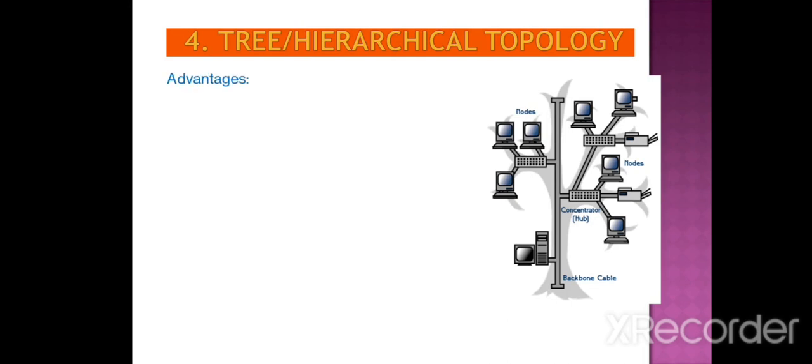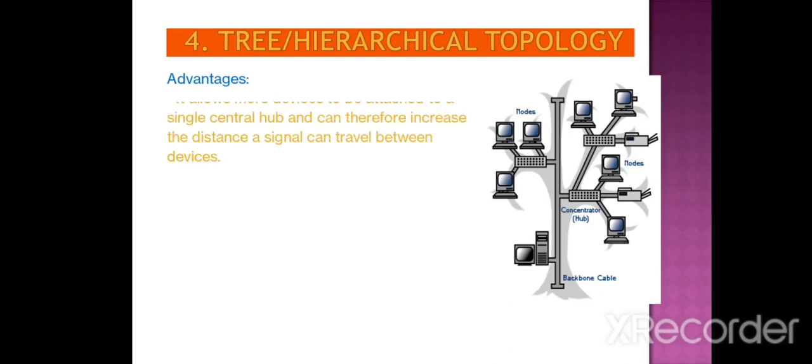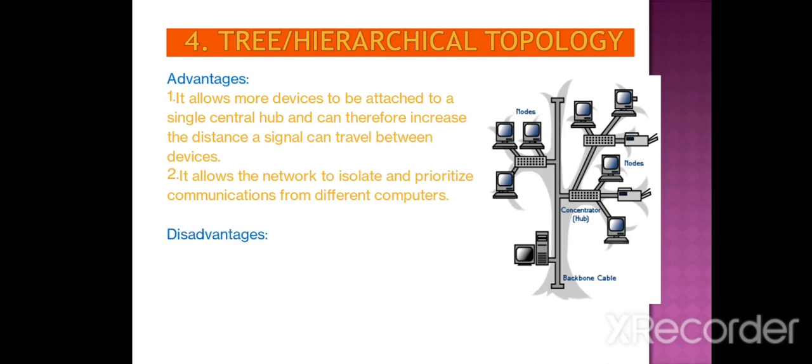The next one is tree or hierarchical topology. It is a collection of different types of topology in which various internetworking devices like hubs and switches are used. It allows more devices to be attached to a single central hub and can therefore increase the distance a signal can travel between the devices.